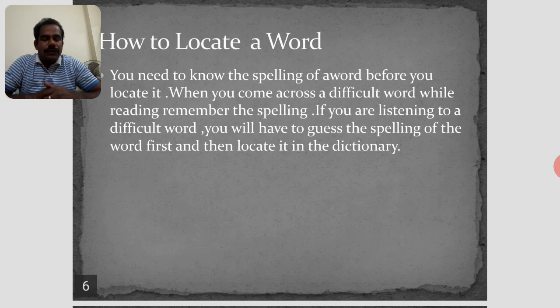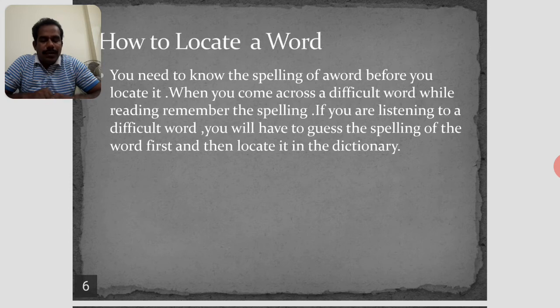These words give you an indication of the first and last words. The first word indicates the first entry, and the next word is the last word of that page. So you have to remember that these words are called guide words. The word you are searching for is between these two guide words. You have to search for it.